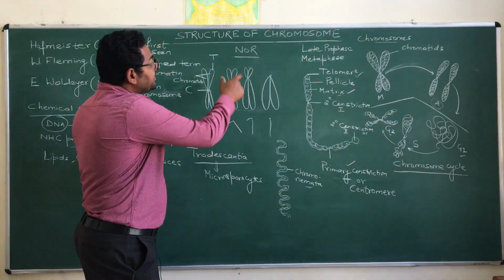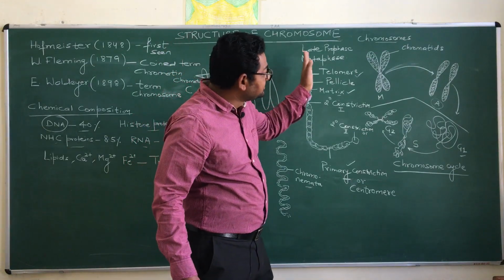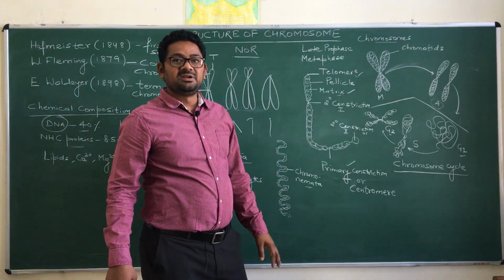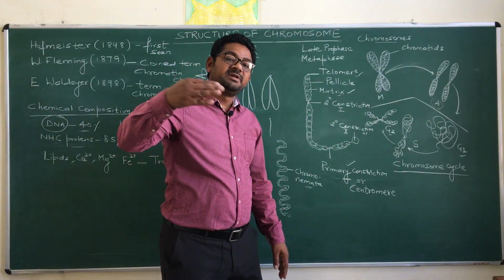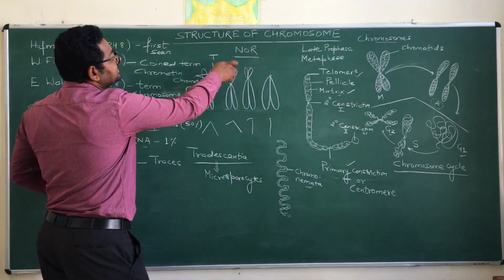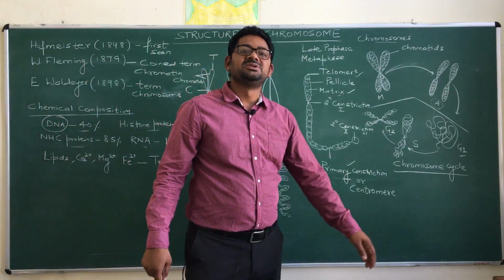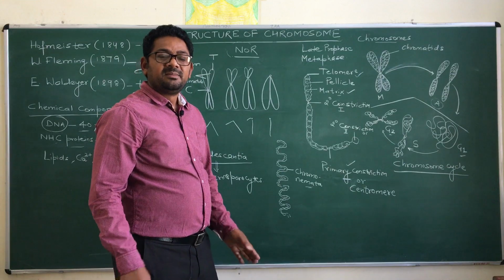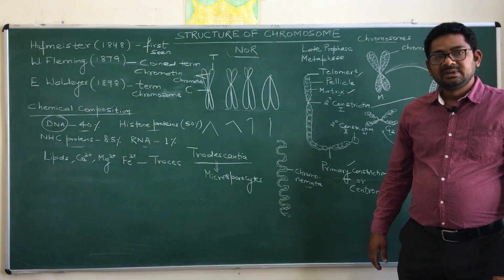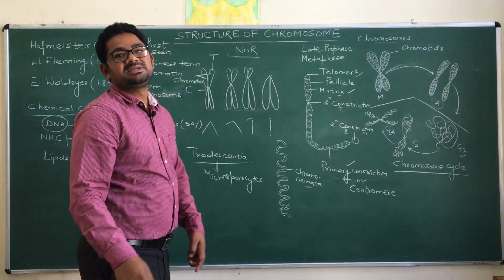It means that when a particular cell comes into the M phase, in late prophase, metaphase, anaphase or telophase, the nucleolus disappears, and the nucleolus arranges itself in a particular structure, and this structure is named as nucleolar organizing region. But when the cells divide and again come into the interphase, this NOR region again forms another structure, which is named as nucleolus.